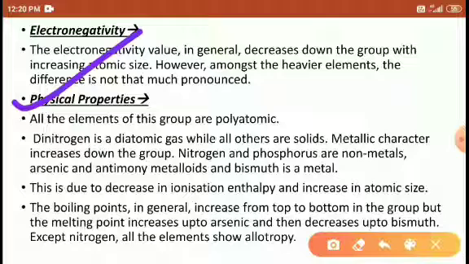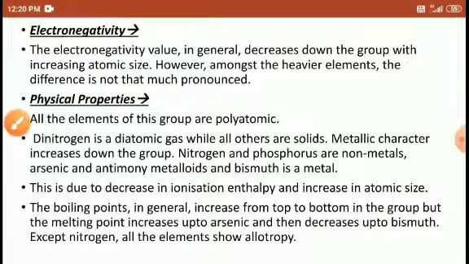Physical properties. All the elements of the group are polyatomic. Dinitrogen is a diatomic gas, while the others are solids. Metallic character increases down the group. Nitrogen and phosphorus are non-metals, arsenic and antimony are metalloids, and bismuth is the metal here.